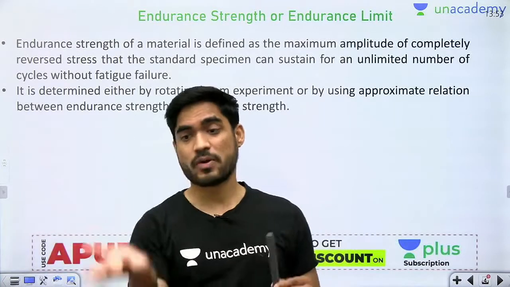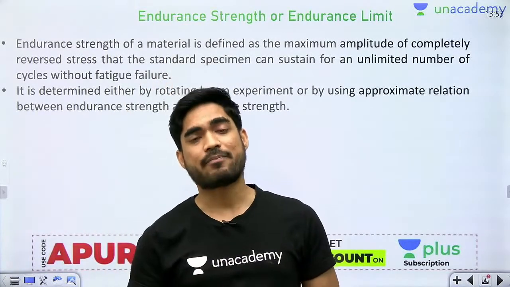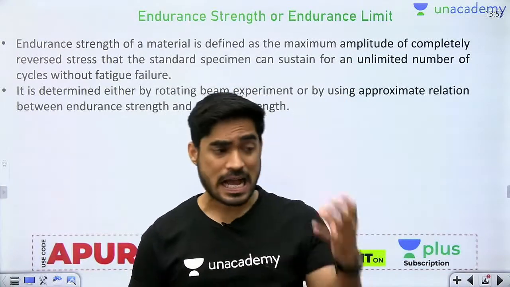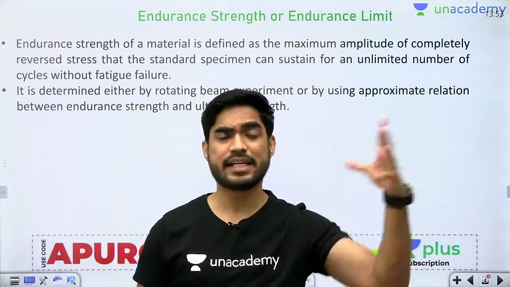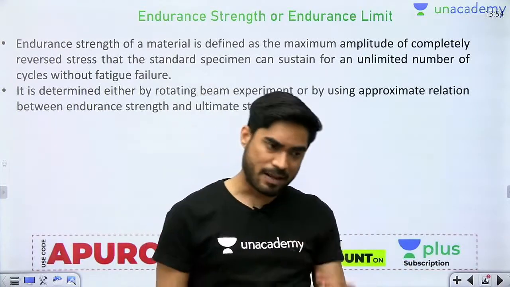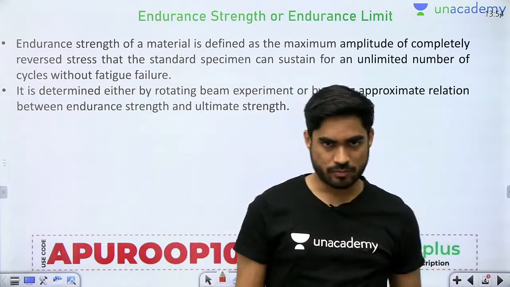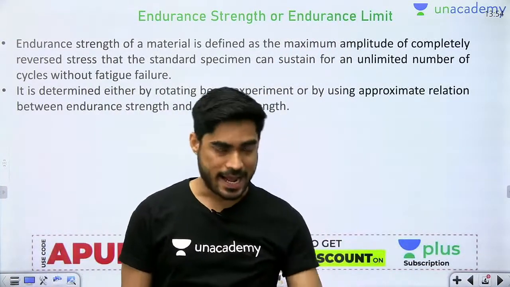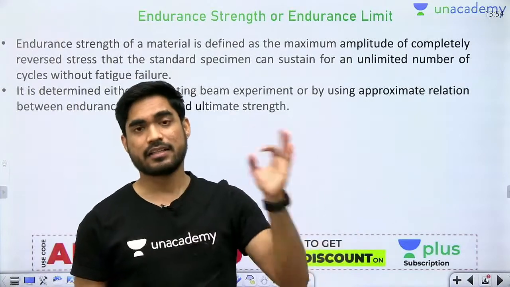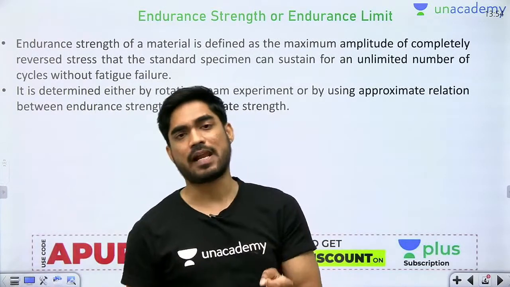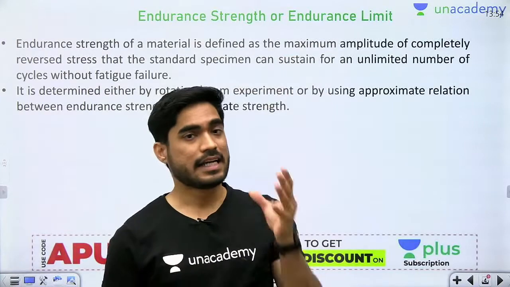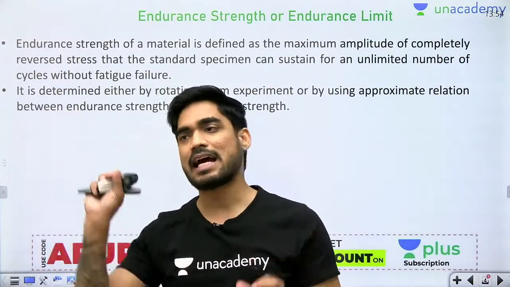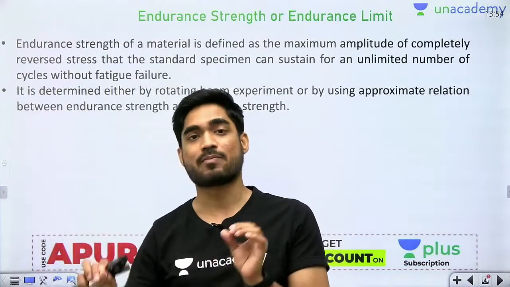But if the load is fluctuating, then what is going to happen? If you apply even less than 600, after some number of cycles it might yield, it might fail. If you apply a fluctuating load, meaning the load is repeatedly fluctuating with time, then even if you are applying a stress less than 600, it is going to fail after some number of cycles. Say the yield strength is 600 and I am applying only plus minus 500.